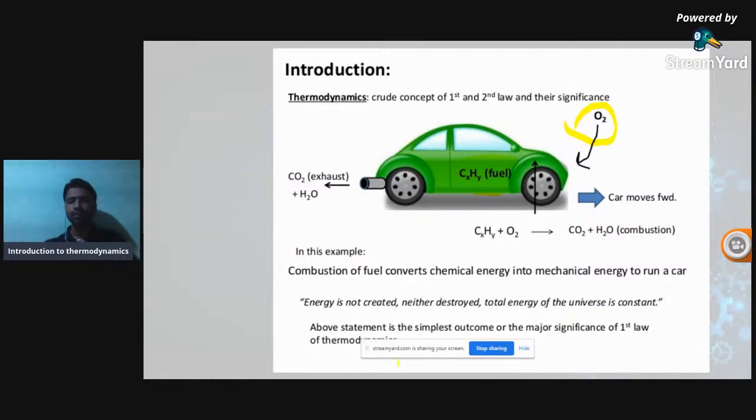In this example, the energy propels the vehicle and overcomes friction, so it is the law of conservation of energy. There is also the exhaust. The developed energy is utilized to propel the vehicle, some energy is lost through radiation, and some is carried away as heat by the radiator. So the energy is balanced. Energy is only transformed. It is the law of conservation of energy, the statement of the first law of thermodynamics.